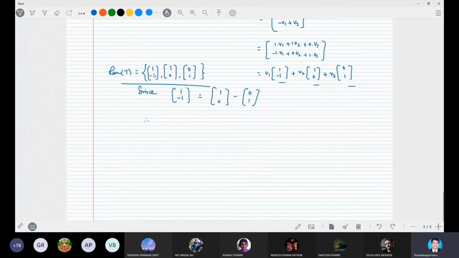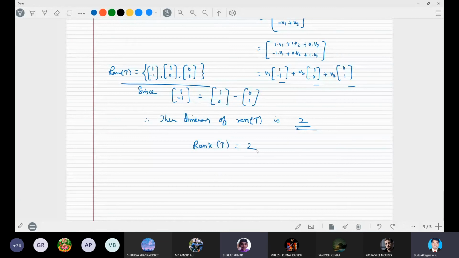So (1, -1) is dependent. Therefore the dimension of range T is 2.